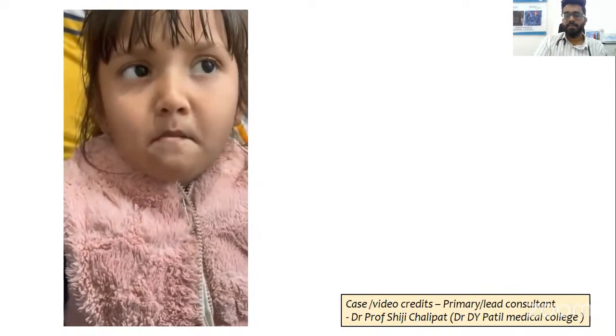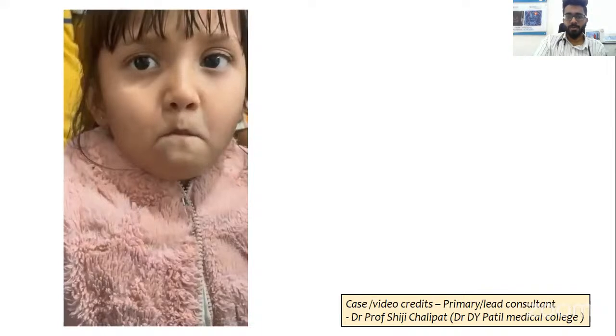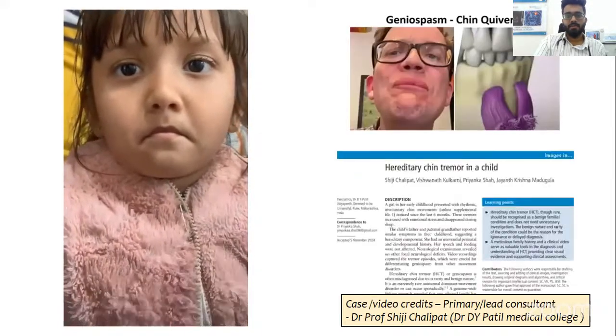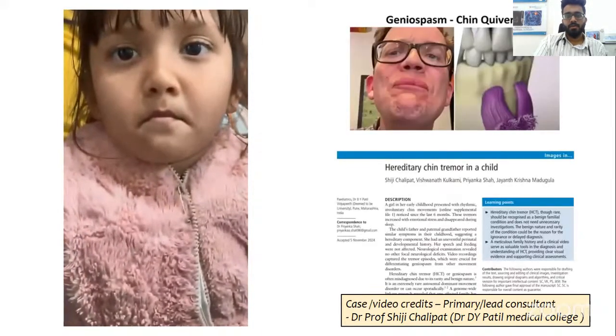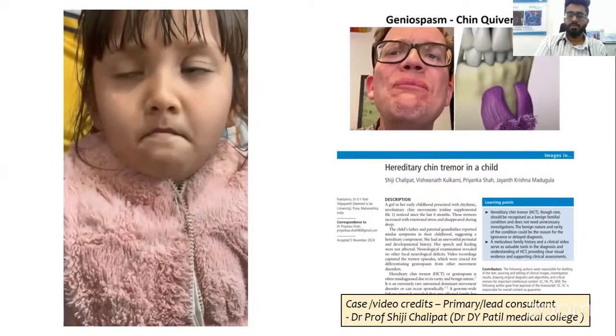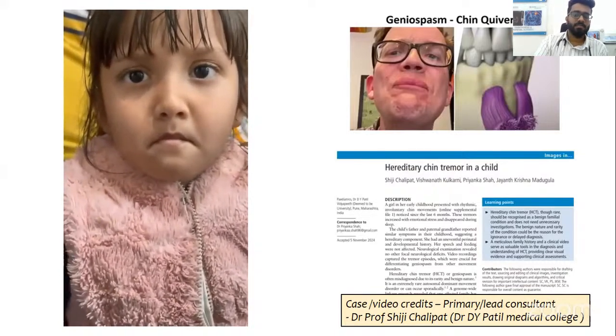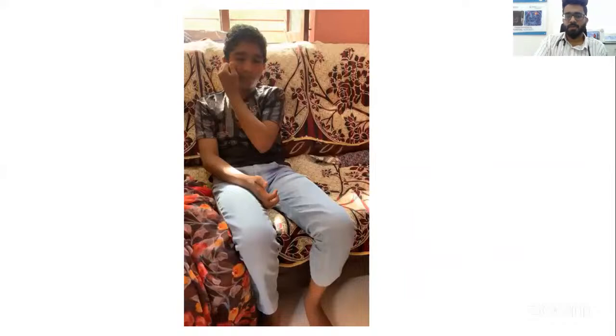So this is hereditary chin tremor or geniospasm, a very rare entity. It can have autosomal dominant penetrance, it can have families in the parents and grandparents as well.